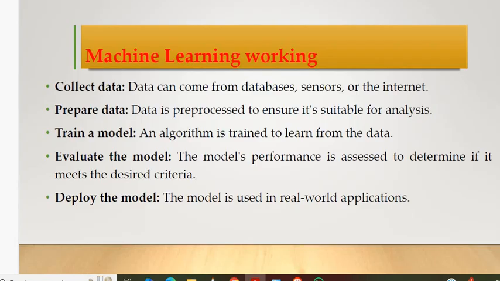In the evaluation, we have to evaluate the model: how the accuracy is, what the confusion matrix looks like, and what the F1 score is. We have to determine everything in the evaluation of the model. Then we have to deploy the model for real-world applications, using it for the client data. So first is collection, then preparation, training, evaluation, and deployment. This is the proper working of machine learning.